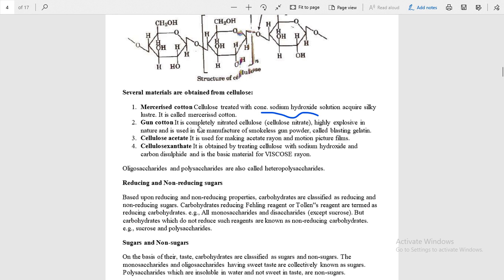Gun cotton is also obtained from the cellulose. When cellulose is nitrated, cellulose nitrate is obtained. It is explosive in nature, highly explosive. It is used in manufacturing the smokeless gunpowder, which is also known as blasting gelatin.